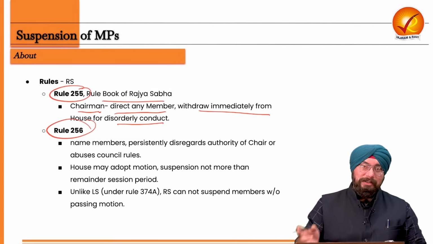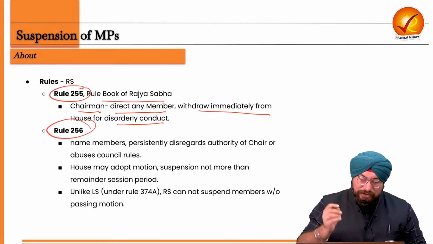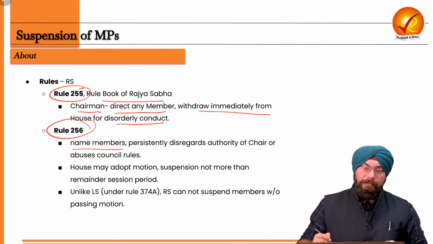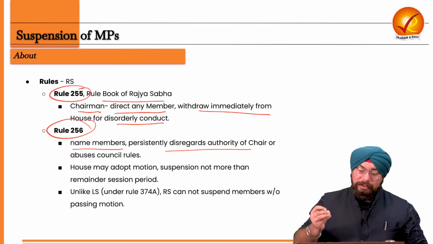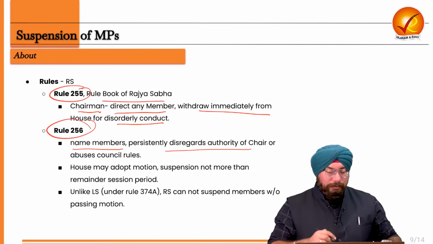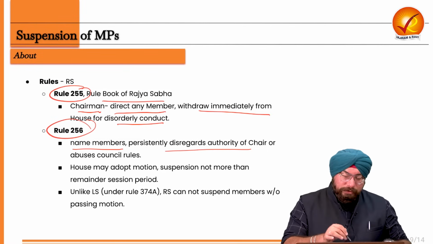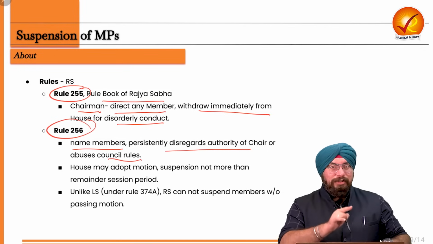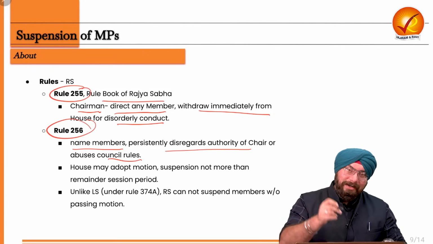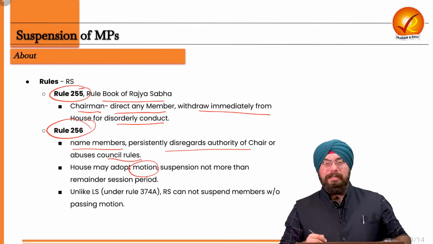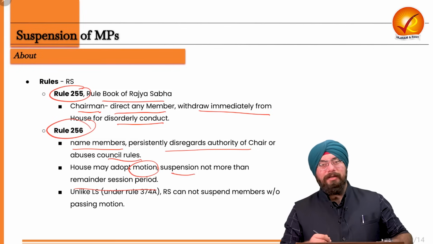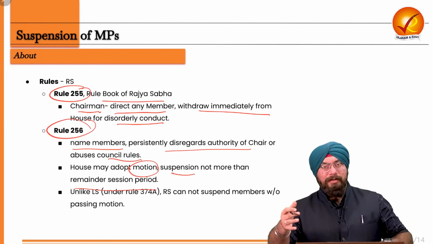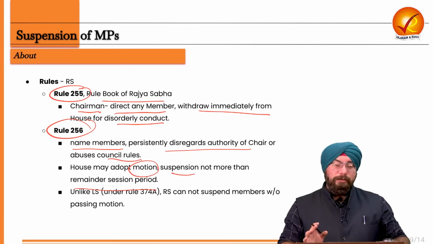There is another rule, Rule 256. Now this Rule 256 is also a little bit similar. That is, the chairman will name the members first, if they are persistently disregarding the authority of the chair and repeatedly indulging in disorderly conduct, even after the chair is telling them not to, right? So they are disregarding the authority of the chair and abusing the council rules. In that case, the chairman will name those members and the house will adopt a motion against them. And they will be suspended, not more than the remainder of the session period. I hope this is very clear to all of you.